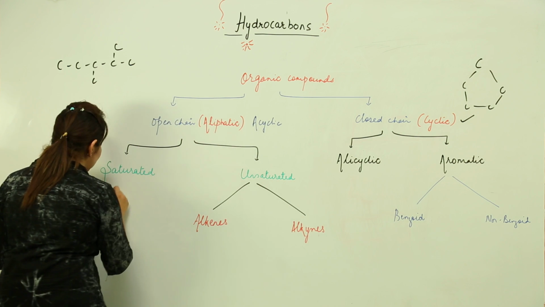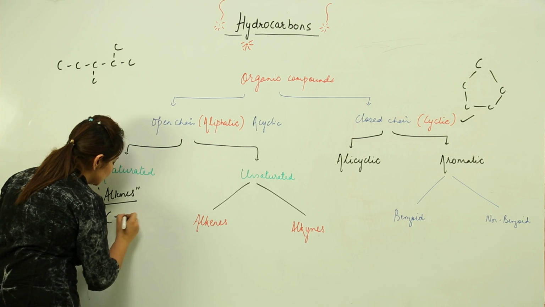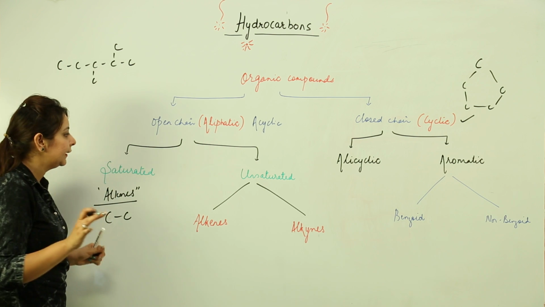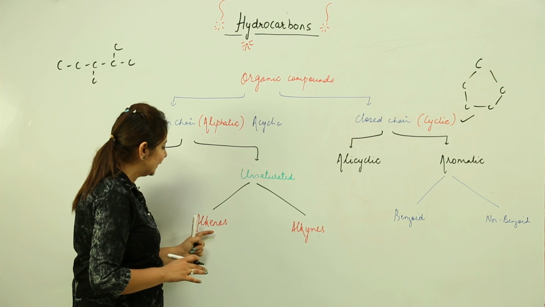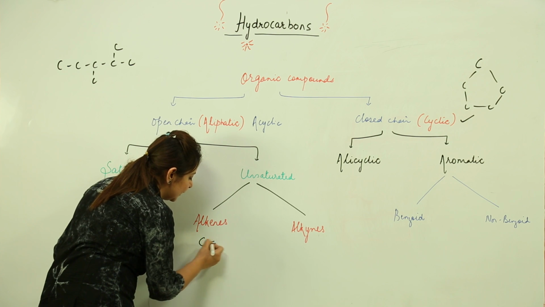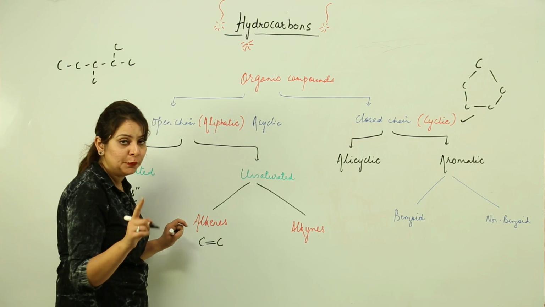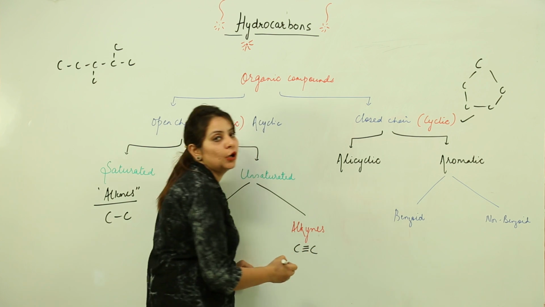Saturated ones are called alkanes, in which there is only single bonding throughout the chain. Unsaturated ones are divided into two categories, the alkenes and alkynes, where in alkenes at least one double bond is present in the chain, and in alkynes at least one triple bond is present.